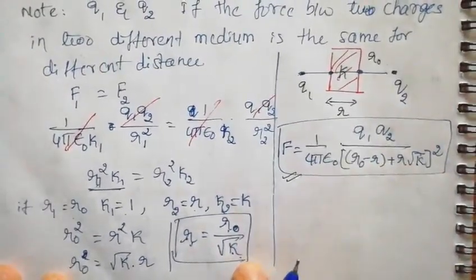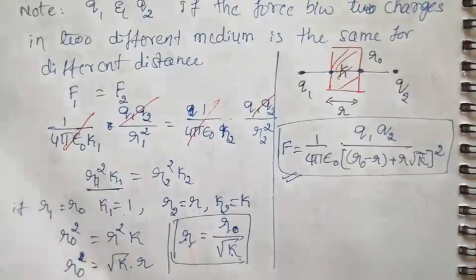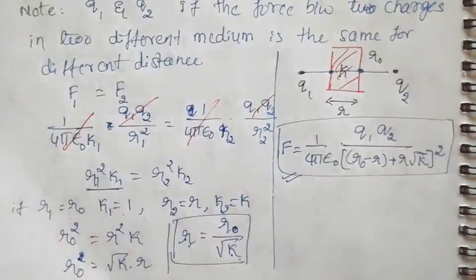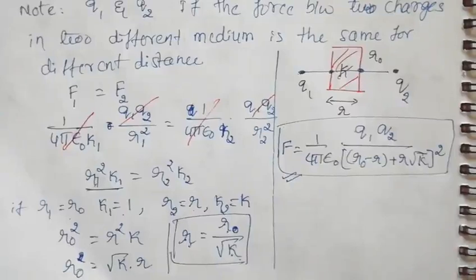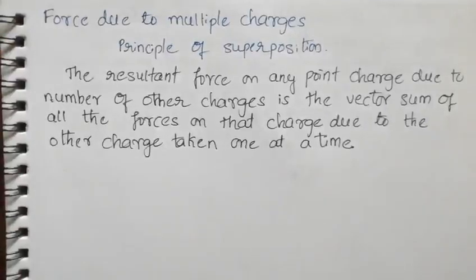This is about Coulomb's law, vector form, and about the permittivity of the medium. There are different cases, like when the medium is half completely covered, or partially covered. This formula you are going to make use of in order to find the value of force between two charges. Let us see what will happen to the force if there is more than one charge.